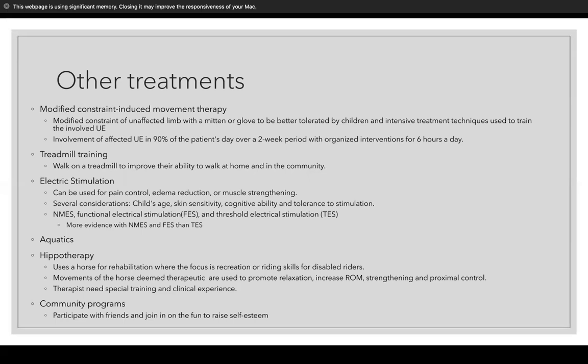Aquatics, we know how beneficial aquatics can be as a treatment option. Hippotherapy is when they use a horse for rehabilitation, where they focus on recreation or riding skills for disabled riders. The movements of a horse are deemed therapeutic, and they label the horse as a therapeutic tool used to promote relaxation, increased range of motion, strengthening, and proximal control. The therapist obviously needs to have special training and clinical experience. Lastly, community programs, having the children participate with friends and join in on the fun to raise self-esteem.